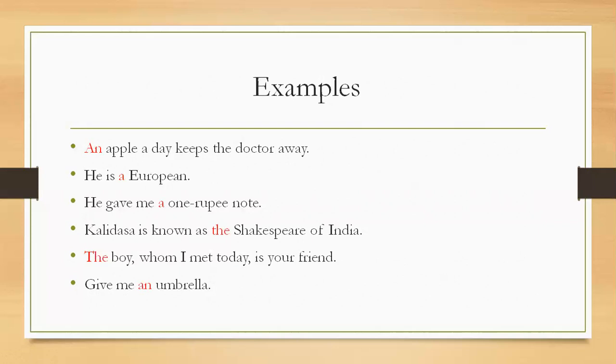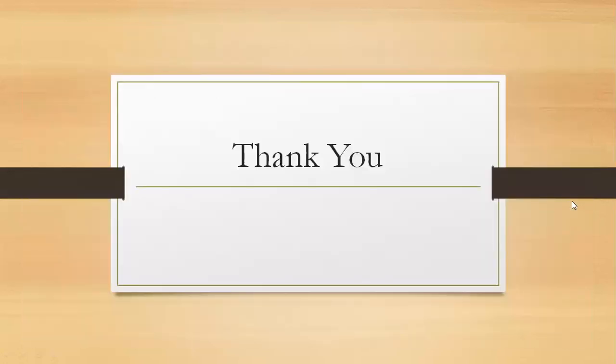The boy whom I met today is your friend. That means the particular boy. Here, in order to indicate a particular boy, the definite article the is used. Give me an umbrella. Here the indefinite article an is used. So the use of articles actually helps us understand the position of the nouns. That is all for today. We will exercise in our classes the articles.